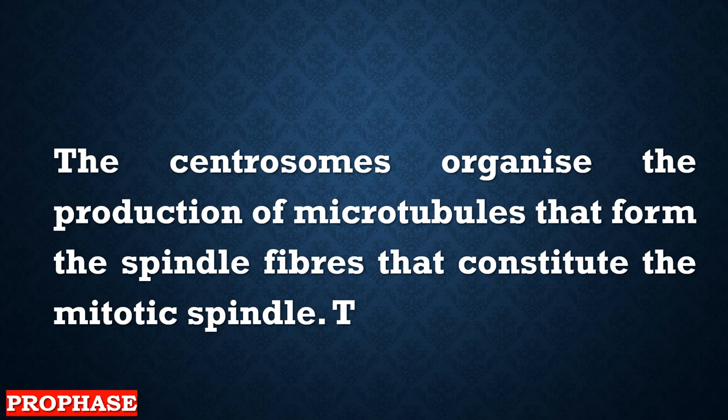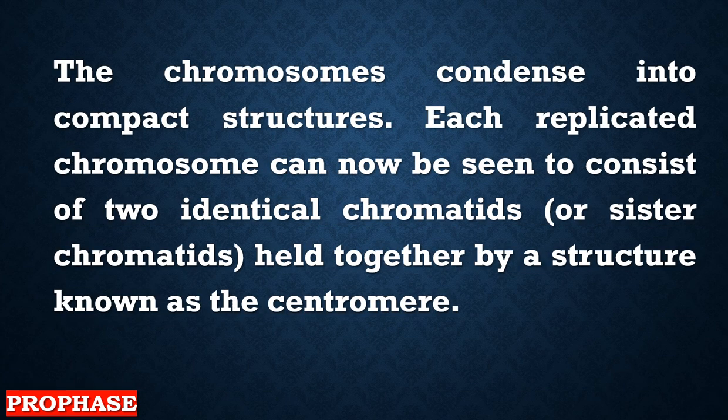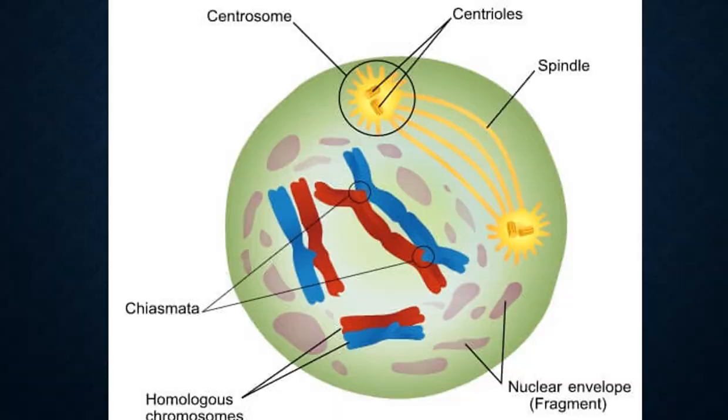We want to separate every chromatid into a single nucleus. So the chromosomes condense into a compact structure. Each replicated chromosome can now be seen to consist of two identical chromatids, or sister chromatids as they're called, held together by a structure known as a centromere.